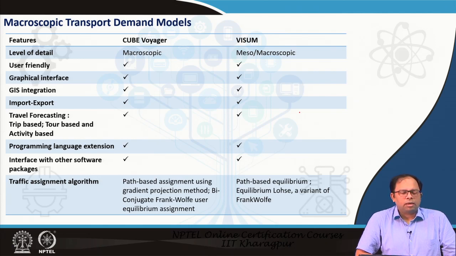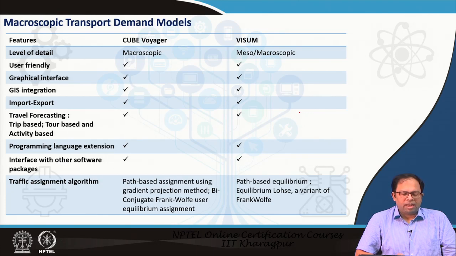Just to compare between Cube Voyager and Visum, as we can see in this particular table, the level of detail is more or less similar. Cube Voyager is macroscopic, Visum could be both meso and macroscopic. Both have a nice graphical interface, a user-friendly interface, and are integrated with GIS. They allow import and export of data.